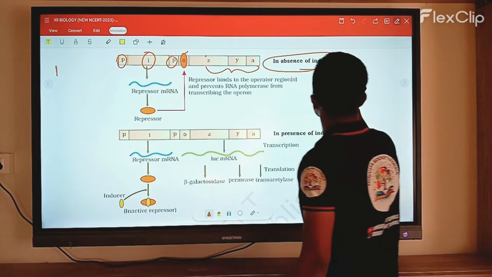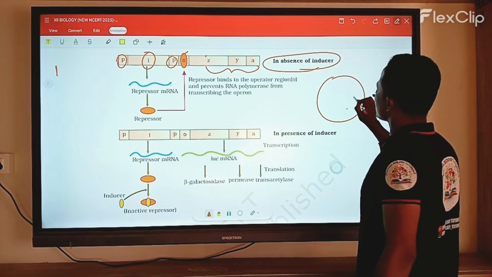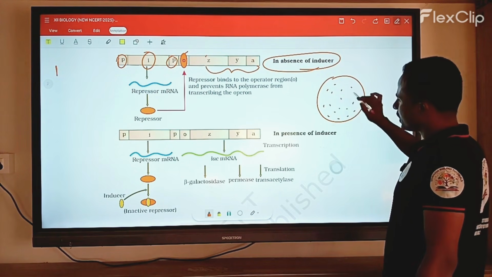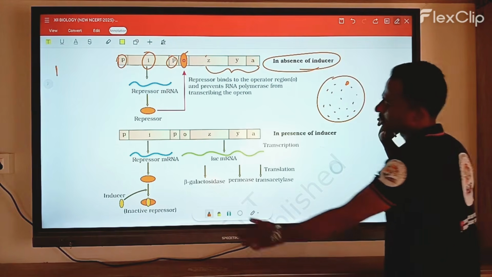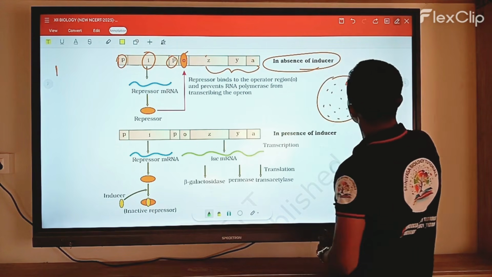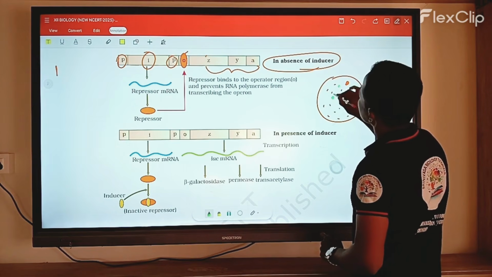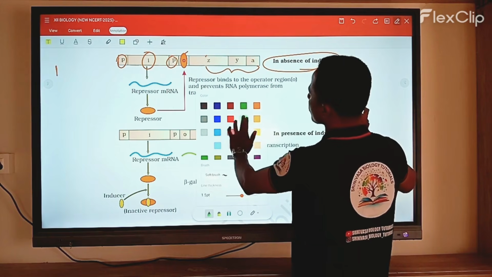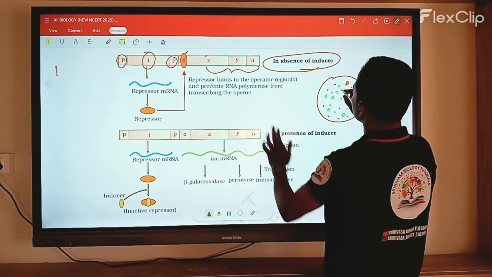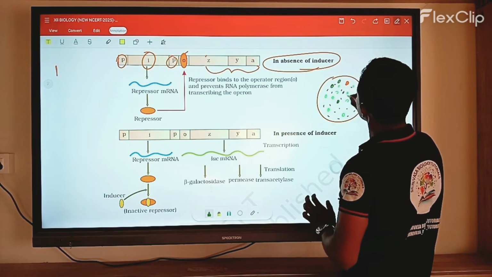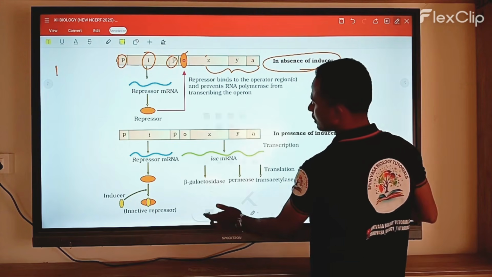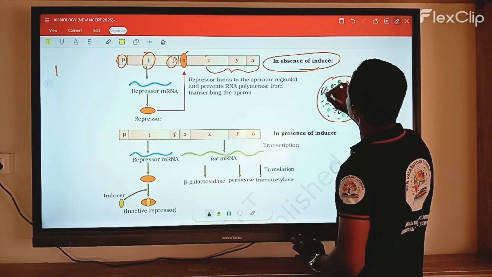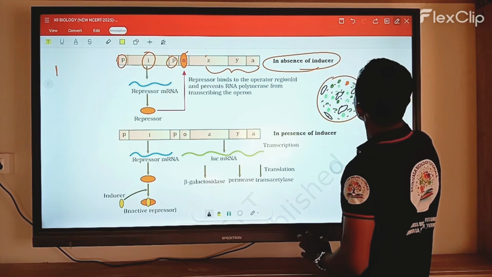For example, here we observe one culture plate in which the bacterium Escherichia coli is present. Suppose you keep some glucose molecules here, and then galactose molecules, and then these are the lactose molecules.